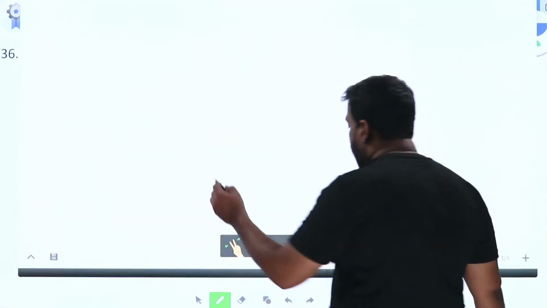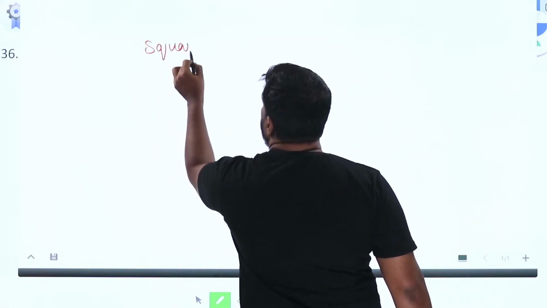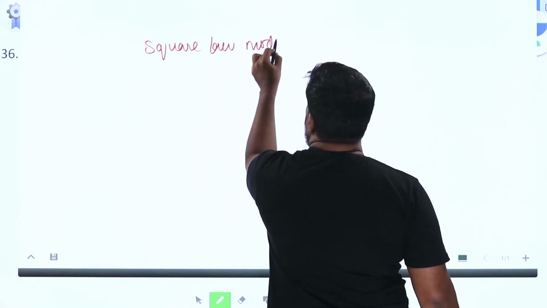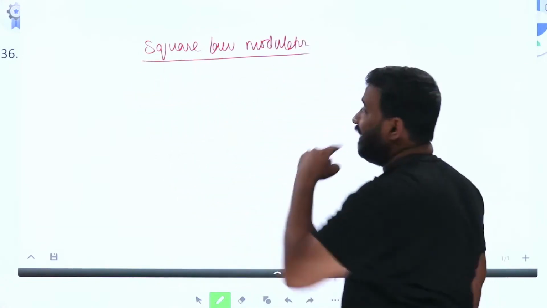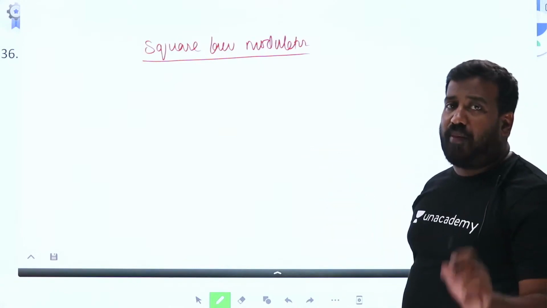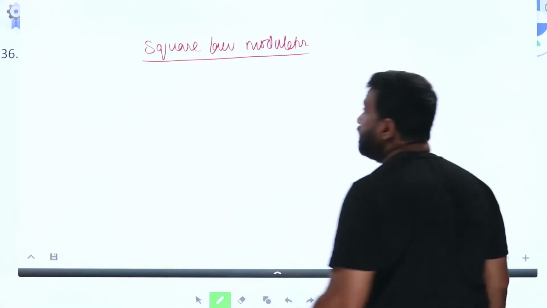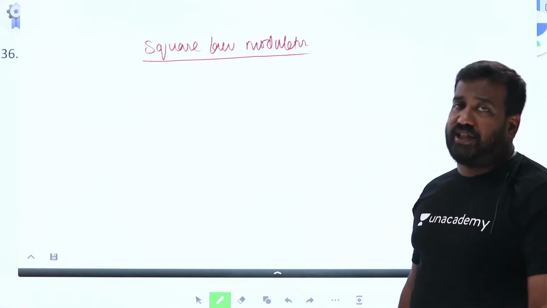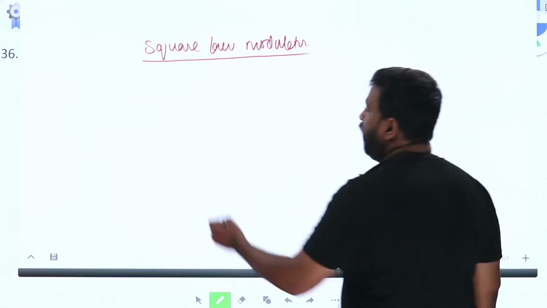Now, what is a square law modulator? Square law modulator is one of the AM generation techniques. AM generation techniques are the switching modulator and the square law modulator. Out of these, the switching modulator suffers from transients. The square law modulator is widely used for AM generation, amplitude modulation generation, or double sideband full carrier generation. What is a square law modulator?